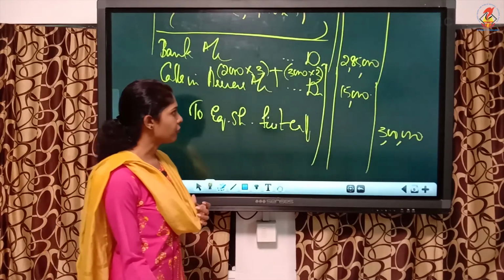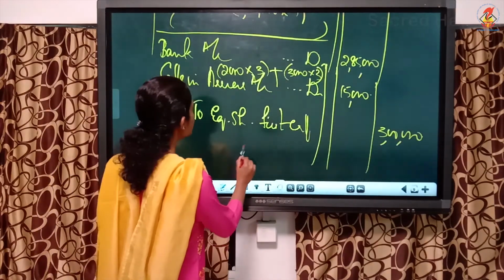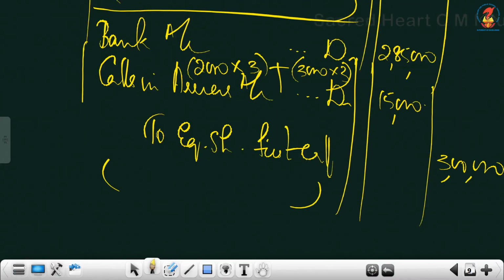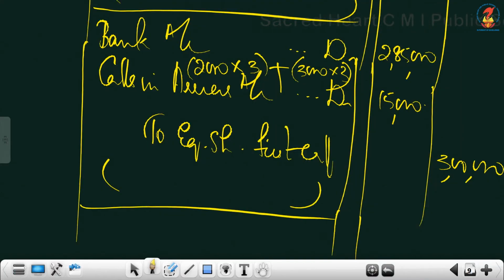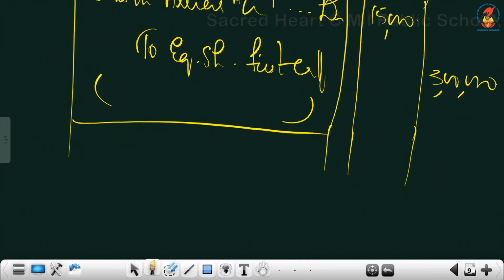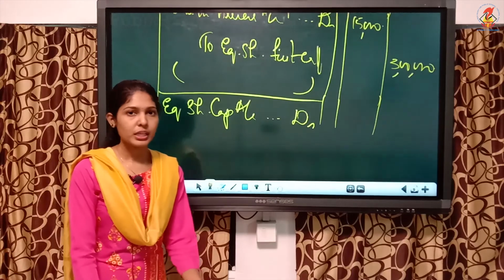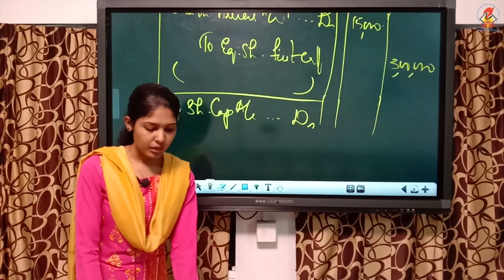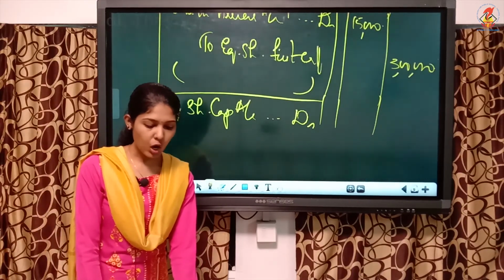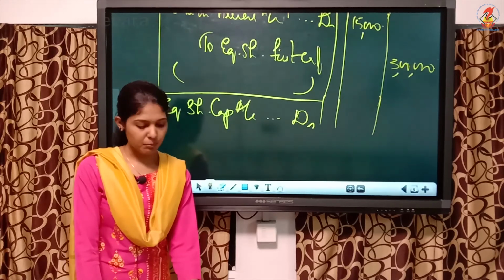Next we will write the forfeiture journal entry, that is equity share capital account debtor. Okay, you have to see whether premium is received or not. Did we receive premium? Rajat didn't pay allotment, means he didn't pay the premium.